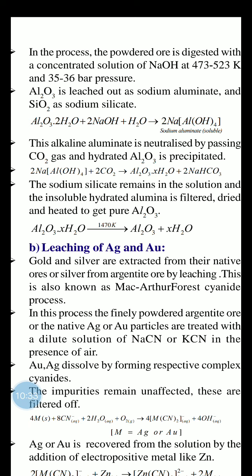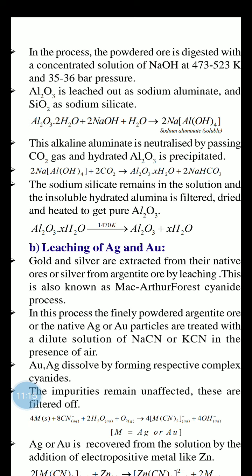See, once again I repeat, in the metallurgical process 4 steps are there. The first step is the concentration of the ore, which means removal of impurities. The second step is converting the concentrated ore into metal oxide. If you don't convert it into metal oxide, it is very difficult to remove the other impurities. That's why unnecessary impurities are removed first. This is the concentration of ore. The second one means the unnecessary particles are already removed, and the remaining part of the ore is converted into metal oxide.